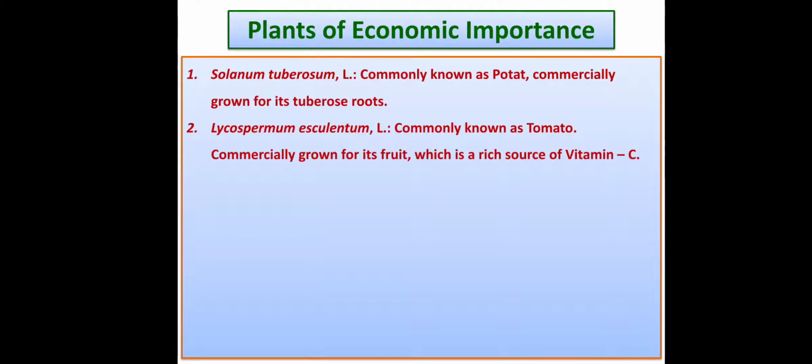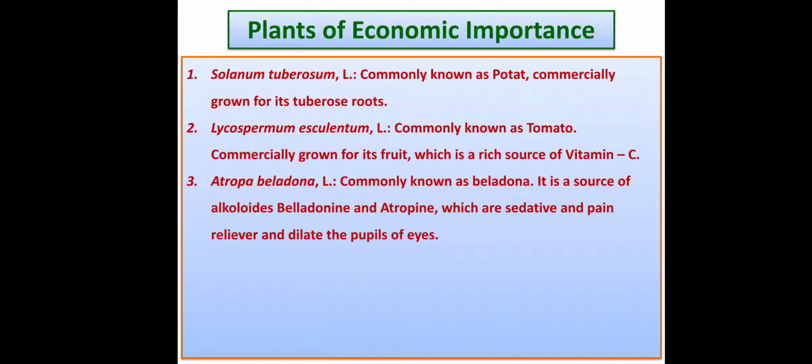Then comes Lycopersicum esculentum. This plant is commonly known as tomato, and it is grown for its beautiful red colored fruit, and it is one of the best and richest sources of vitamin C. That is tomato, Lycopersicum esculentum.